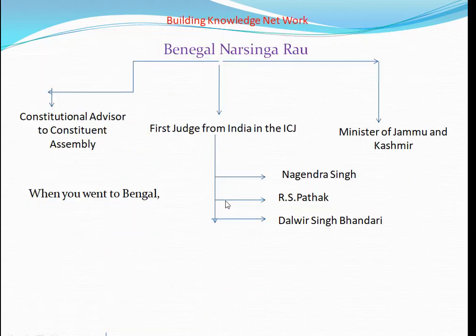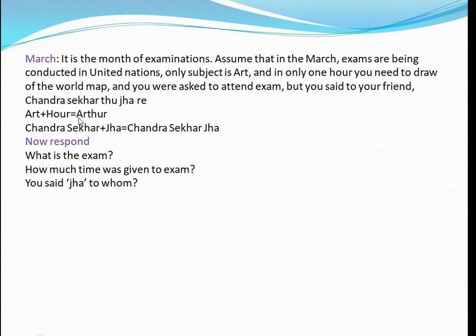So this is about February, and we will go to the month of March. March is examinations. Assume that in March, examinations are conducted in the United Nations. The only subject is art. No other subject is there. And in only 1 hour you need to draw the world map. So what is the subject? Art. What you need to draw? World map.